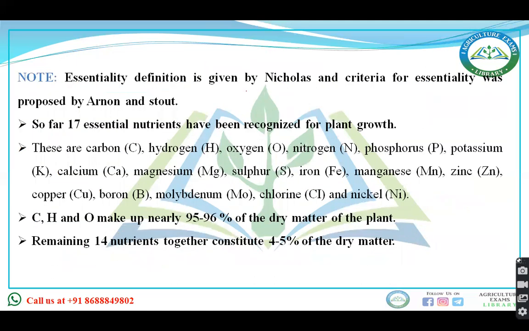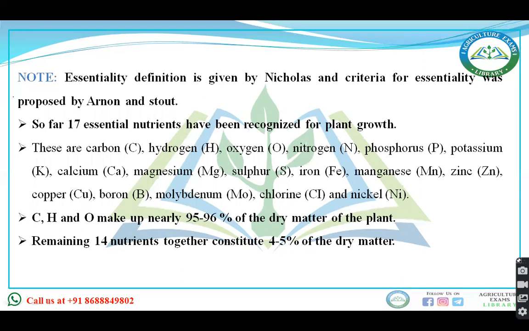So far, 17 essential nutrients have been recognized for plant growth. One more important point to keep in mind: when you talk about the essentiality of nutrients, the essentiality definition was given by Nicholas and the criteria were proposed by Arnon and Stout.